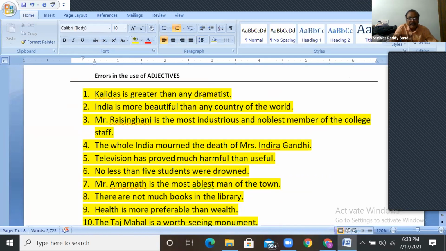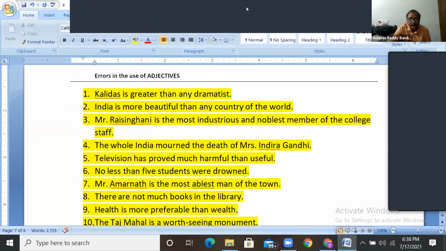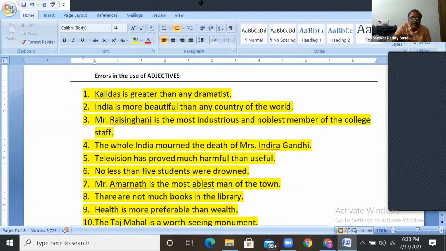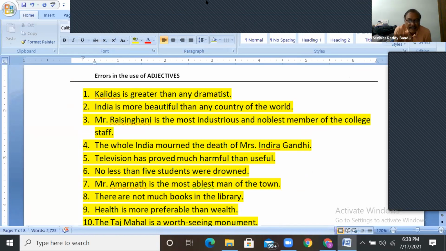Kalidas is greater than any other dramatist. Any dramatist. Greater than any dramatist. What is wrong in it? Okay. Guys, you can answer these here. Errors. Kalidasa is greater than any dramatist.